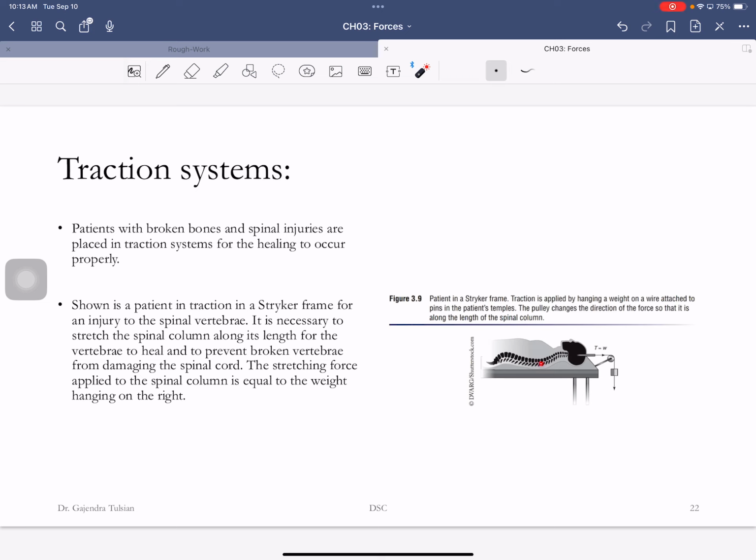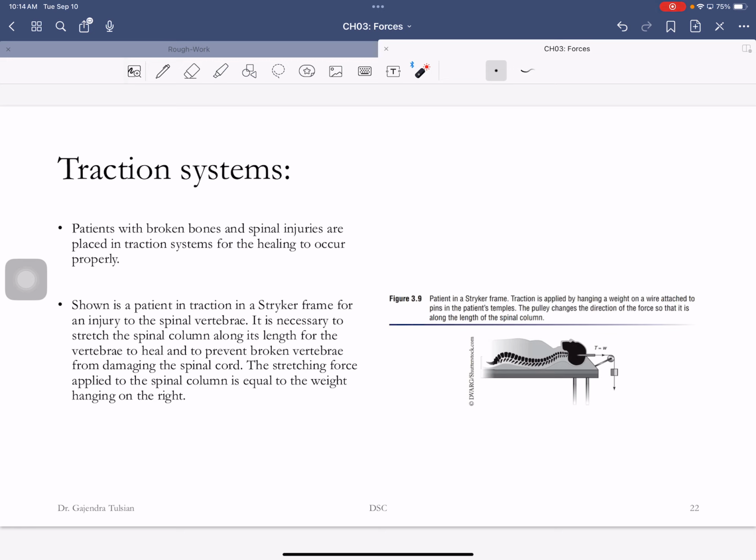Let's say this person's backbone is broken, and so what do muscles want to do? The muscles want to contract, okay? And if the muscles in the back contract, the bones, if they impinge on the spinal cord, can damage the spinal cord, okay? So you have to keep the spinal cord stretched while the bones are healing. And here's how they do it. So they put pins on the skull and they hang weights. And so the spinal column is under tension, holding it apart